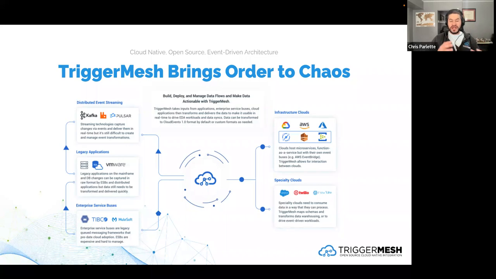So we have all these connectors. A lot of people use us for multi-cloud. For example, we need to go from AWS, because we use that for some of our things, to Google Cloud Run. We could do that kind of translation for you. And other times, when you're going to Salesforce, you need to shift the data around a little bit inside. TriggerMesh can do that. By the way, that's a lead into our next monthly talk, which is going to be about Salesforce transformation. So if you're curious about that, we can definitely talk more about it at the next monthly tech talk.